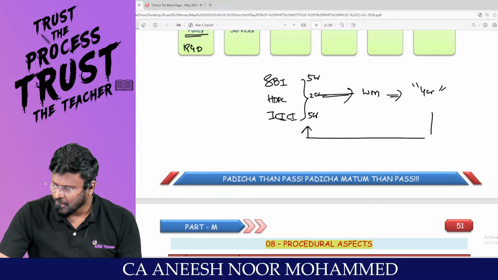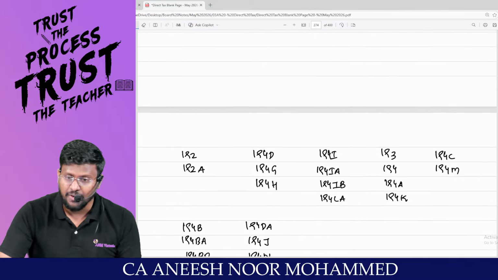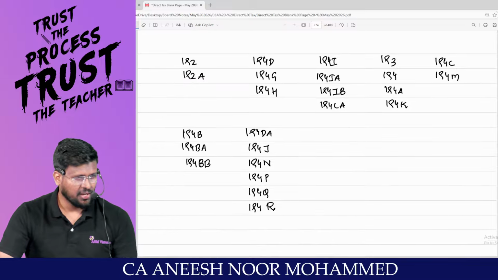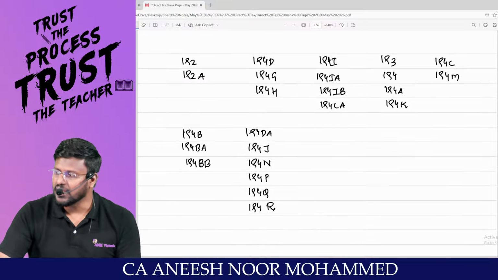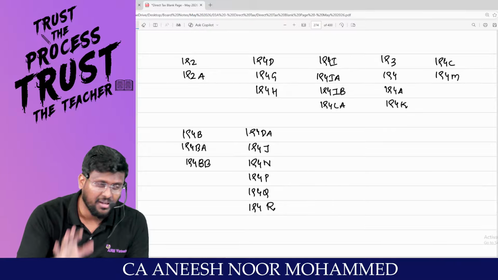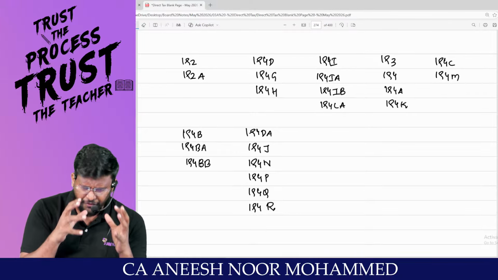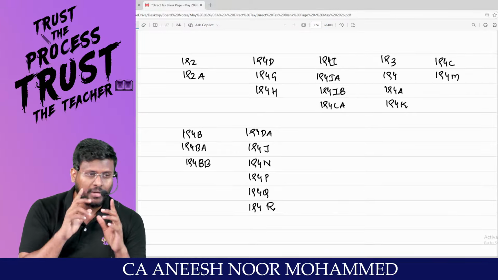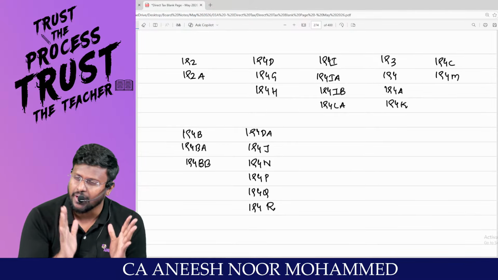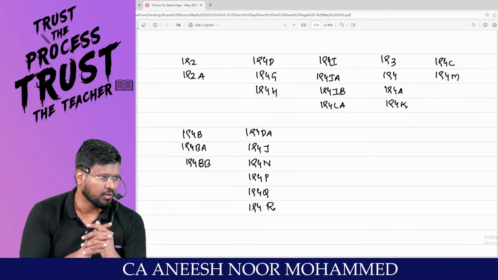Hello, sir. What I want from your side is, from this area they are asking a 6 mark question on TDS, TCS and advance tax. Many of the students skip this area because of the complexity of remembering this many numbers, this many rates, everything. We will first focus on this area to grab those 10 marks. TDS, TCS and advance tax and filing of return of income. That will be our slot, right?